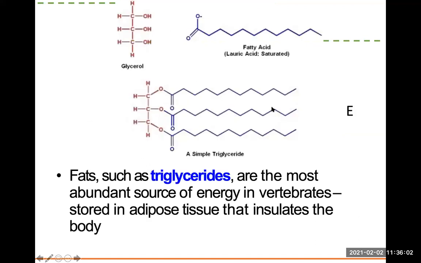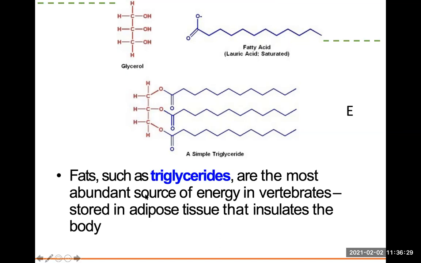So this is the structure of fat. In other words, it's called a triglyceride. It's going to have a glycerol, and then it's going to have 3 fatty acids attached to it. So tri means 3. So triglyceride is the first type of lipid we are covering. I'm going to give you another one too. So triglycerides are the most abundant source of energy, gives you a lot of energy.